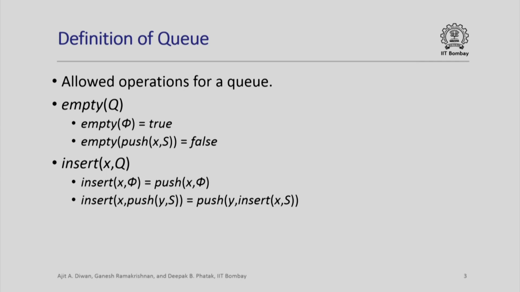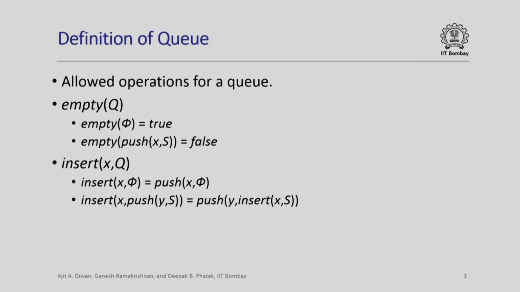So let's define queues formally. What are the allowed operations? They are very similar to those for a stack except for the insert operation. There is the empty operation again, which tests whether a queue is empty or not. It is true only for phi, and for a queue obtained by pushing an element in any list, it is false. The insert operation is defined differently in the case of a queue compared to the push operation in a stack.